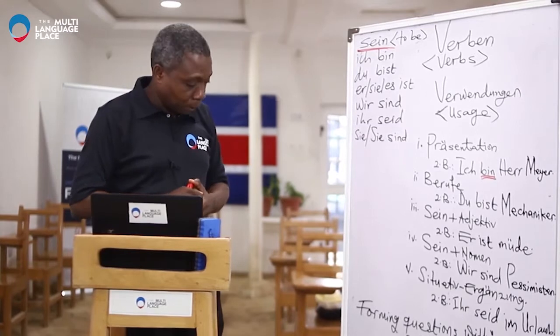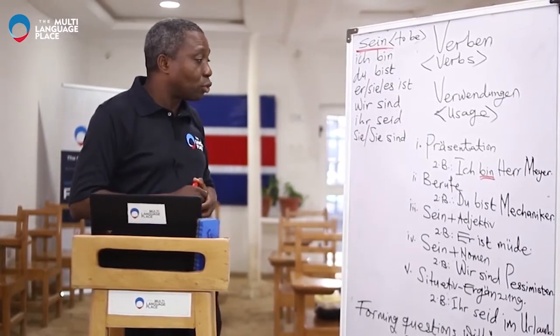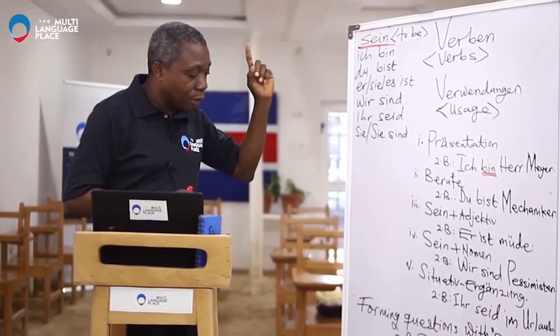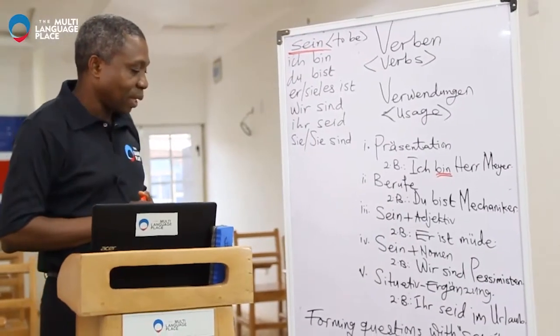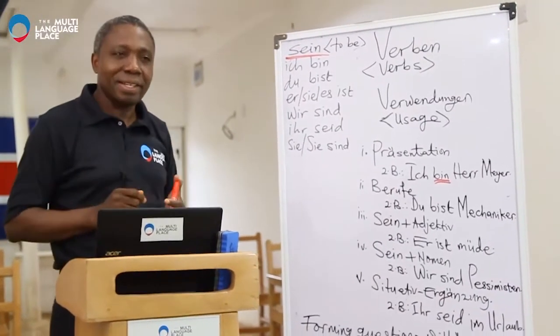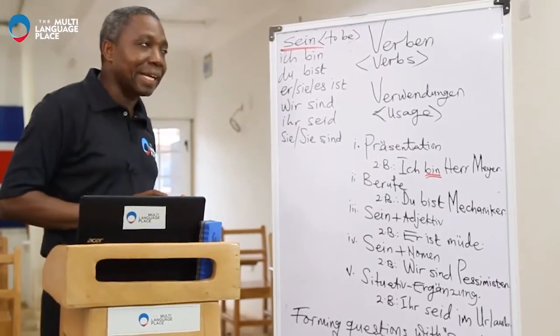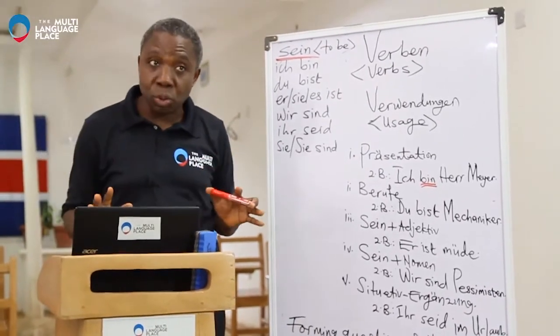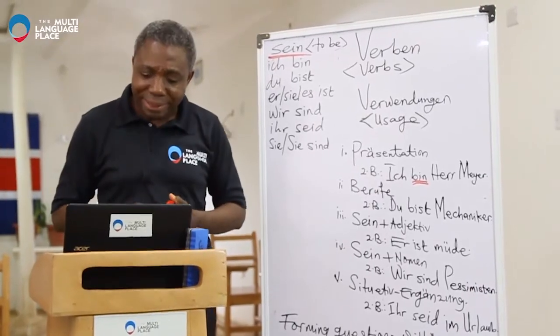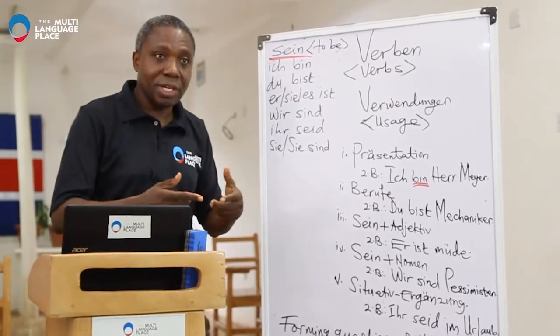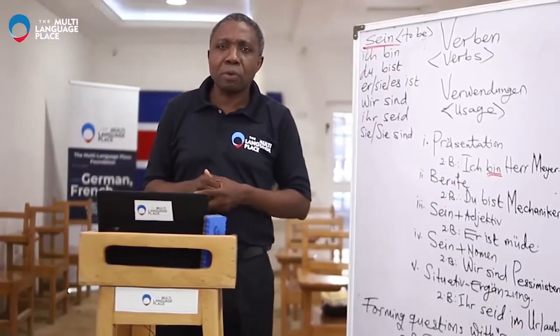Before we go on, I want to let you know that this verb can also be used to form questions. And actually, not only this verb, but we are starting now in the German language. If you want to form questions, there are different ways of forming questions.